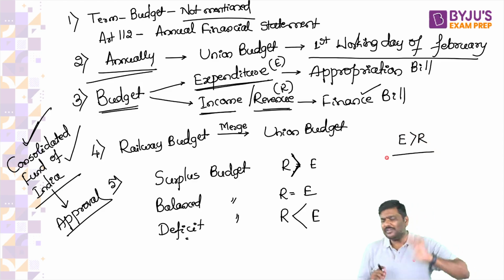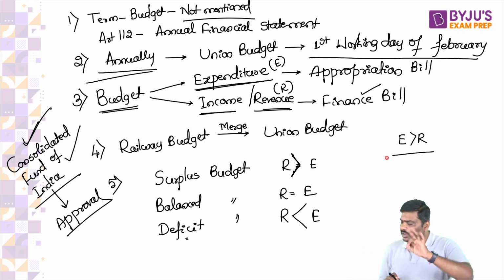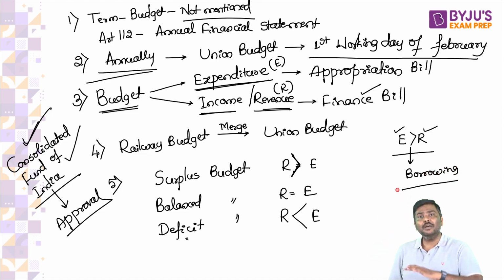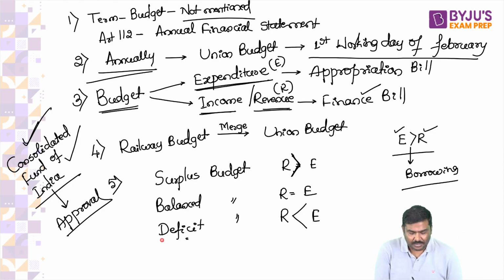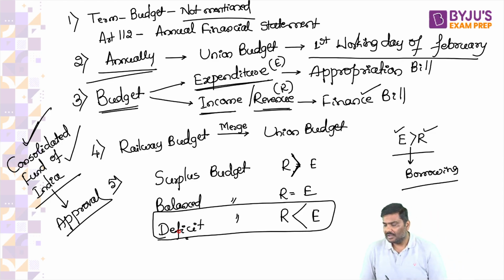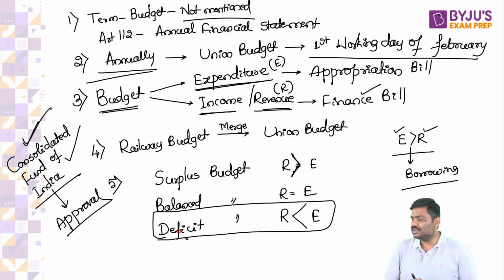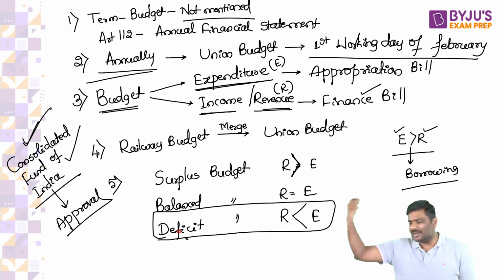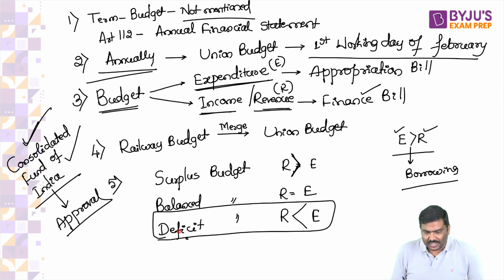Correct me if I'm wrong. Expenditure is greater than revenue. That is the reason I said the government will end up borrowing from the market. So can I simply say that in case of India, generally we have a deficit budget? And that's the reason from one year to the next, they keep on borrowing money from the market. So these are certain important concepts.